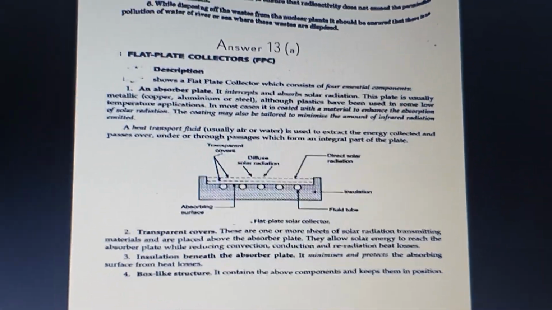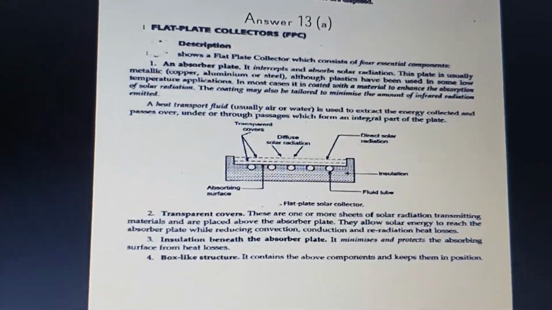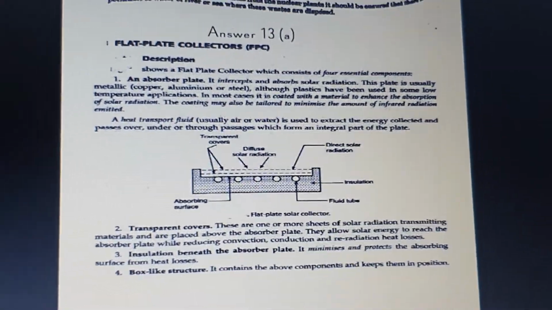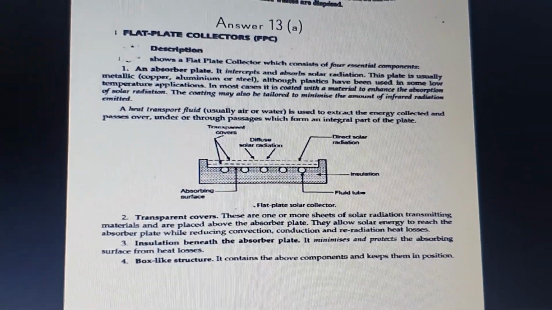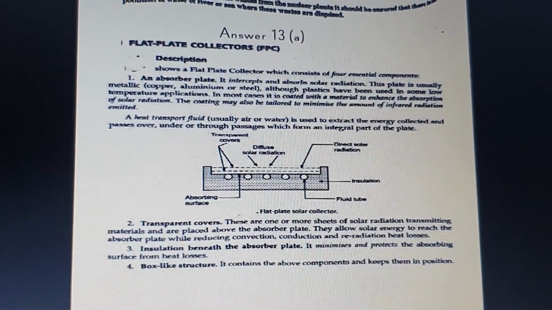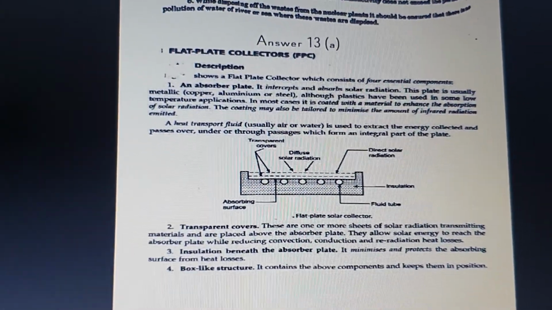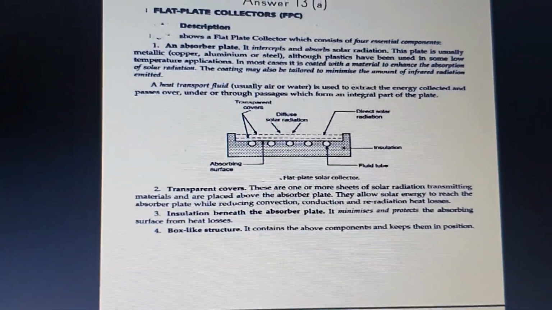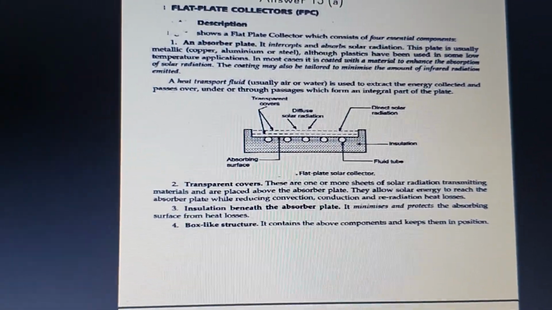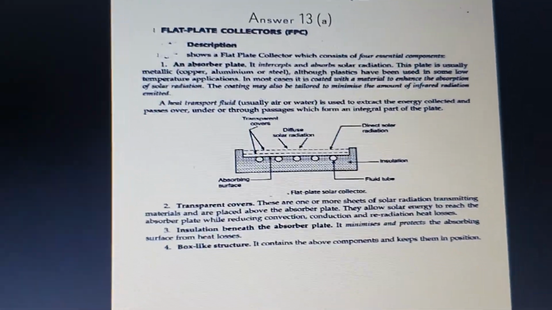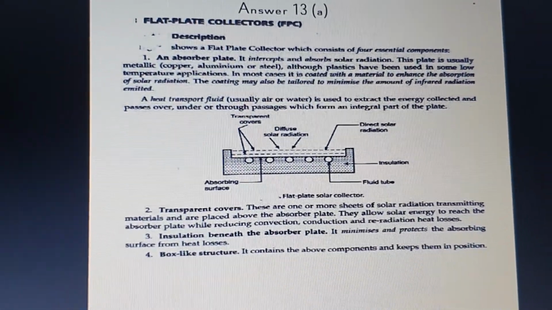Next, the 13th question is to draw the schematic diagram of the flat plate solar collector. Here you can see the flat plate solar collector. A flat plate solar collector is one type of generation of electricity with the help of solar energy. He also asked in the question to explain the working principle of the flat plate solar collector. So here you can see the different parts.